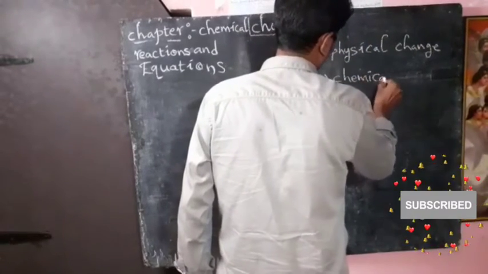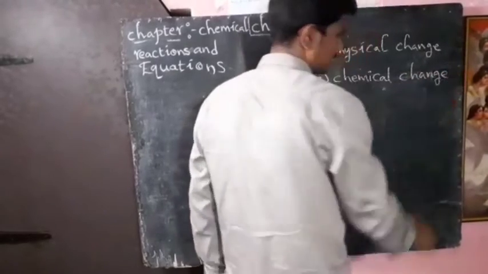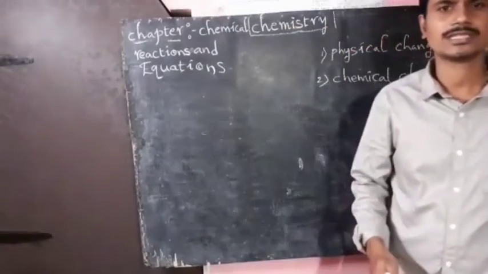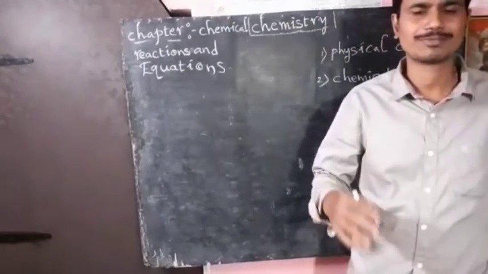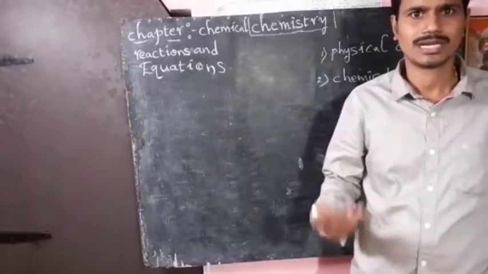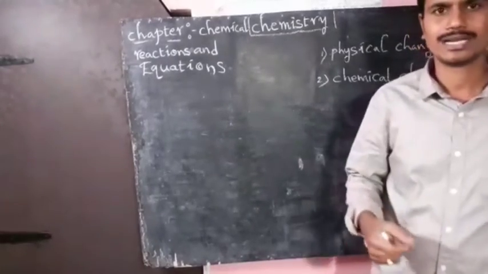So what is physical change? Physical change is nothing but a change in the specific property of the substance, like size, shape, texture, color. That is called physical change.